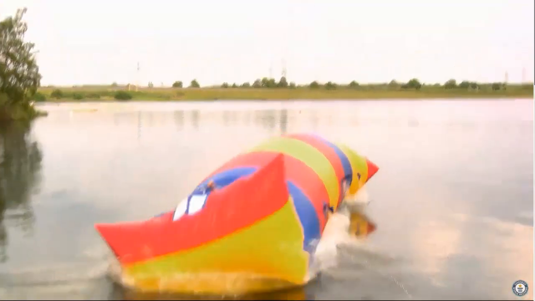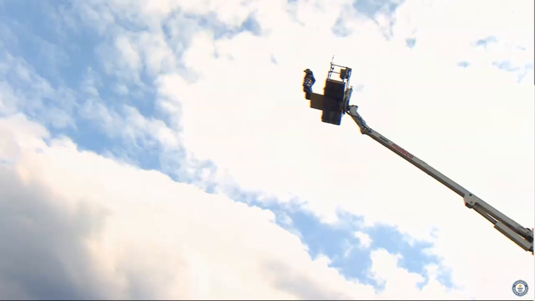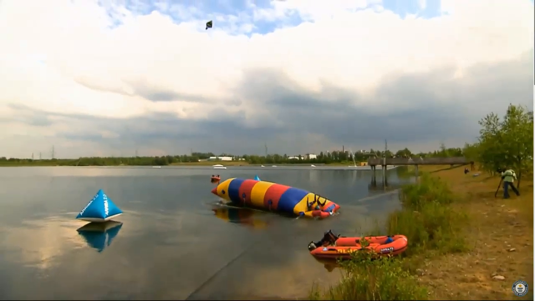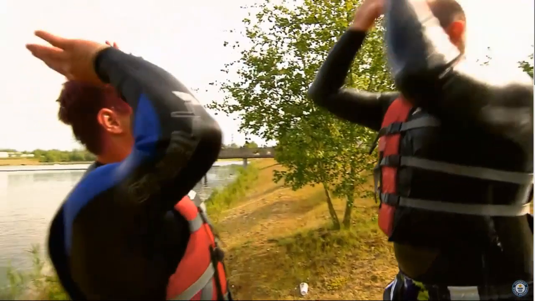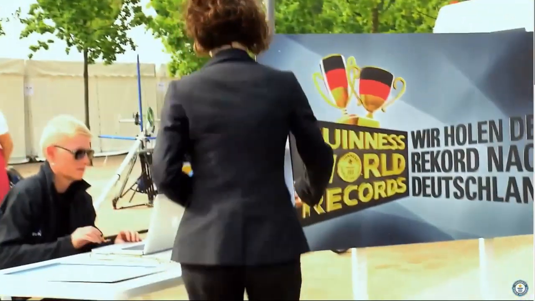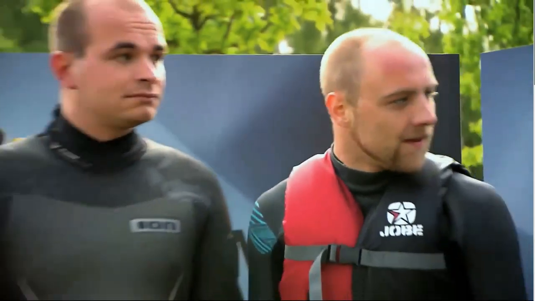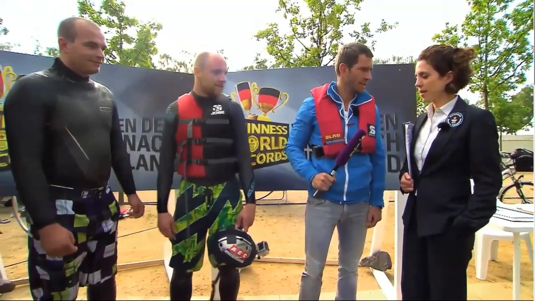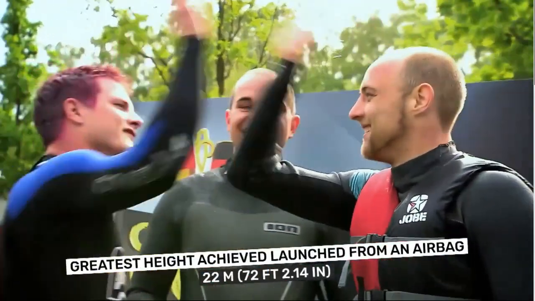Ladies and gentlemen, Elvis has left the airbag. He soars like an eagle and then plummets like a dead eagle. So, is it a brand new Guinness World Record? Elvis needs to have reached a height of 18 meters. Adjudicator Anna is checking the GPS reading on Elvis's watch to see how high he flew. Do we have a reason to celebrate today? They've done it! It's a blobby record.